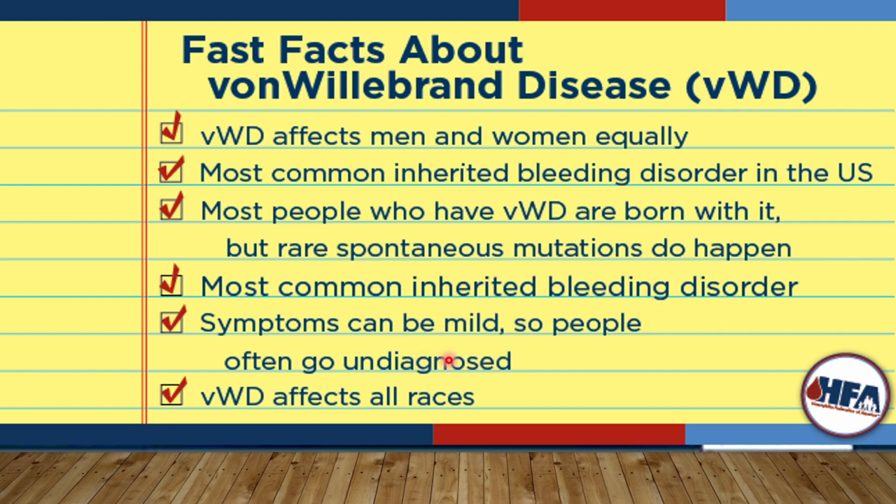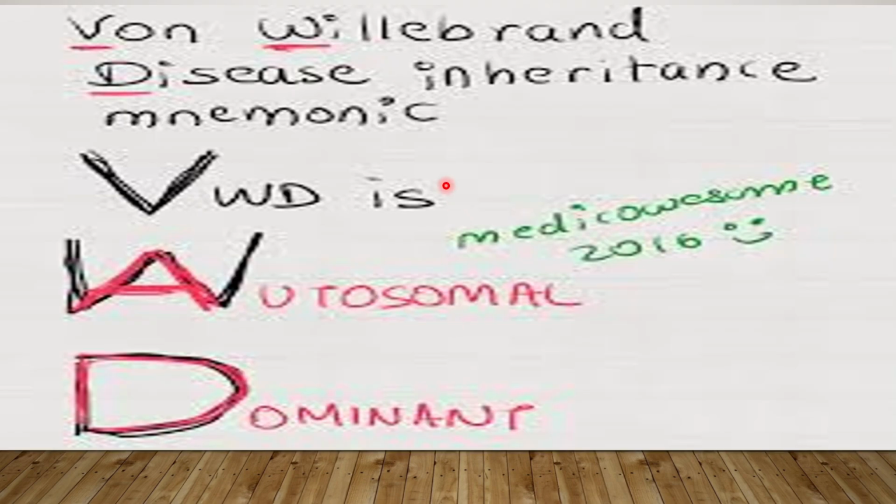Symptoms can be mild, so people often go undiagnosed. Von Willebrand's disease affects all the races equally. So this is a small mnemonic for von Willebrand's disease, where V stands for von Willebrand's disease is, and the A in the W stands for autosomal, and D stands for dominant. So von Willebrand's disease is an autosomal dominant.